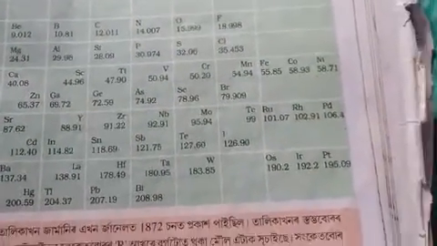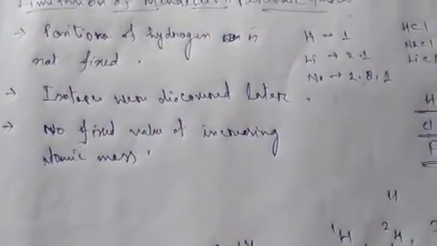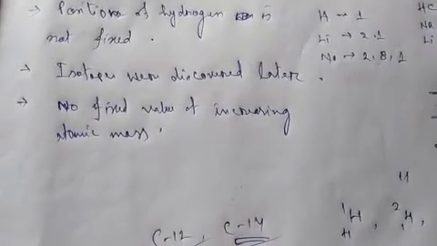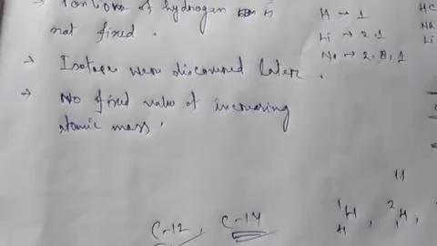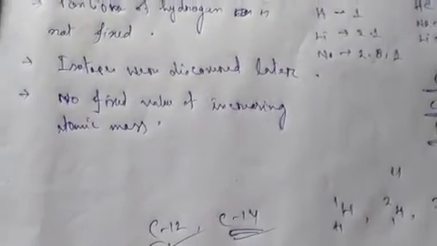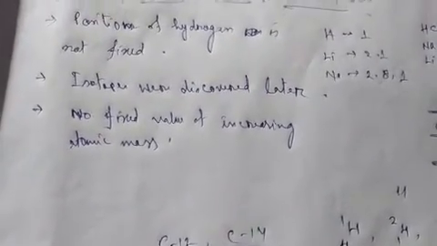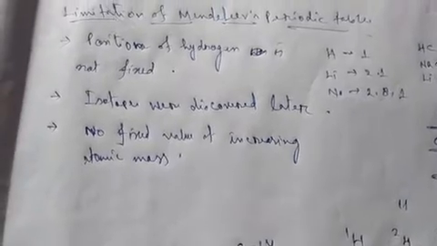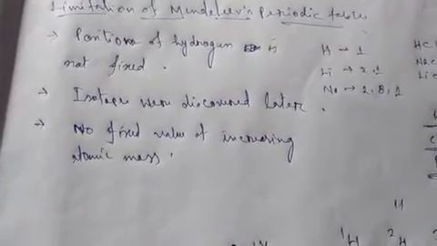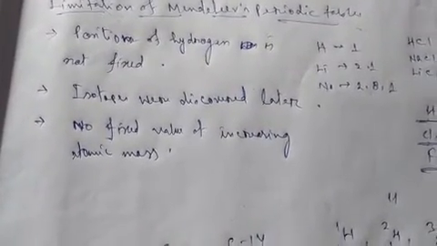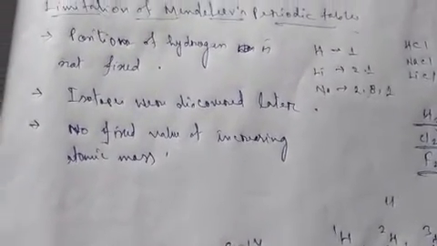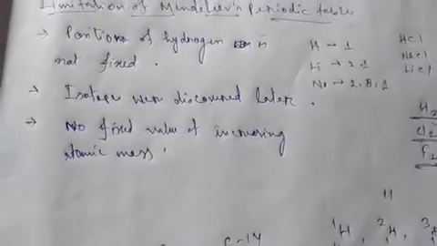So this was a great challenge for Mendeleev, that when isotopes were discovered, isotopes could not be placed in his table according to his law, because his law was on the basis of physical and chemical properties, but a trend of increasing atomic mass is seen in his table.